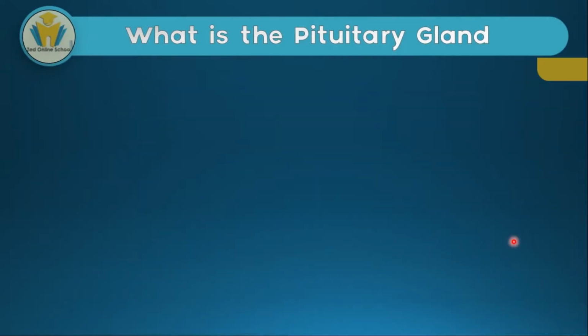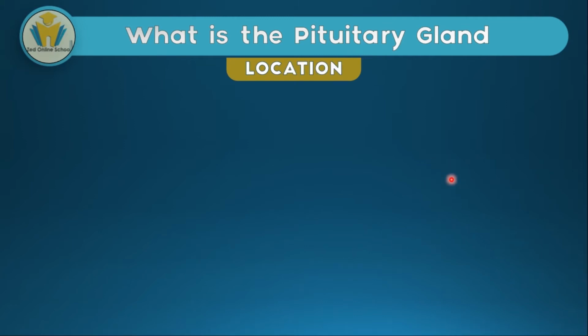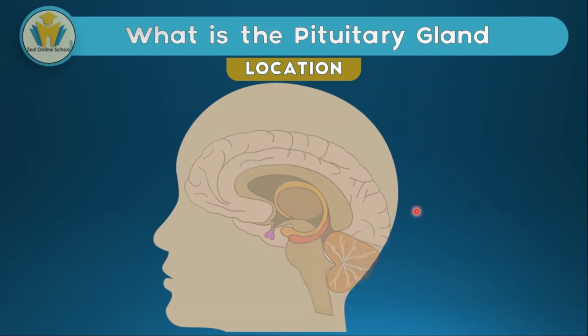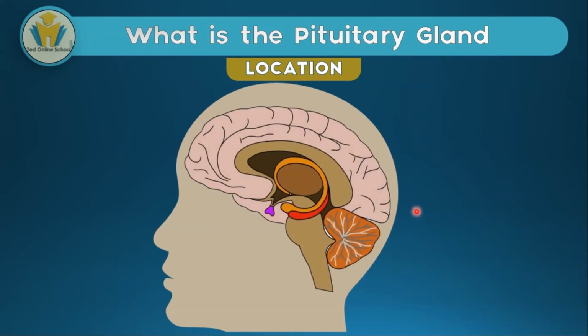Now, this definition can be thought of graphically, meaning we think of it in picture form. So we have our head, let's say you are facing the left of this screen. Your brain will be positioned in such a manner. The pituitary gland, we said, is an endocrine gland found at the base of the brain attached to the hypothalamus. So if you know the hypothalamus, it's easy for you to know where the pituitary gland is.